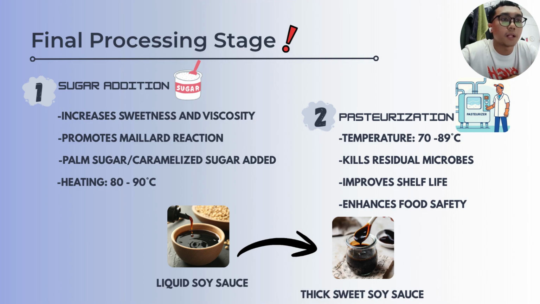After fermentation, palm sugar is added and the mixture is heated to 80 to 90 degrees Celsius. This promotes the Maillard reaction, which develops the dark color, sweetness, and rich aroma of kicap manis. Finally, the product is pasteurized at 70 to 89 degrees Celsius to destroy unwanted microorganisms, improve shelf life, and ensure food safety.